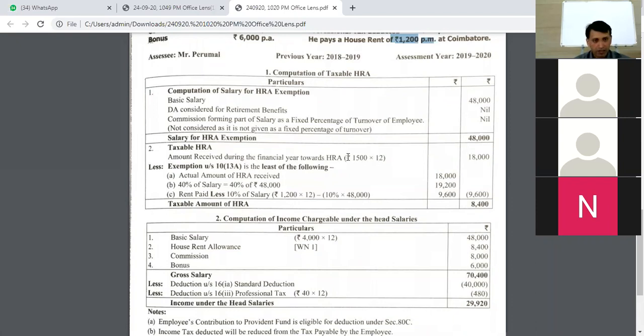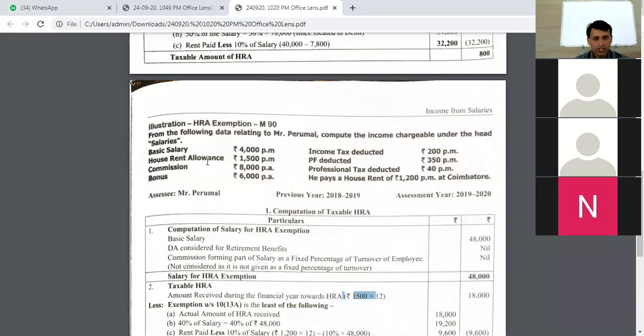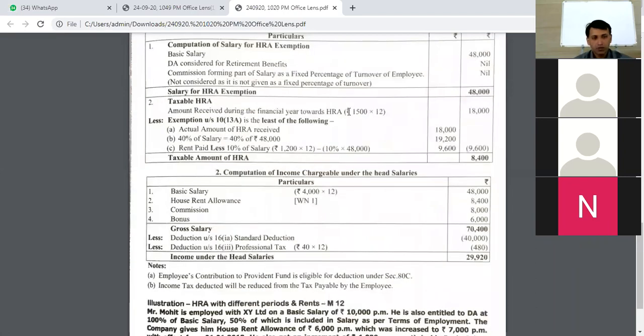From where did I get this 1500 rupees? I got it from here because HRA is mentioned here as 1500 rupees per month. Clear? So I have considered this particular amount 1500 from the data given in the problem, right? So 1500 into 12, I get 18,000 rupees as the first calculation. Next, I have to consider the exemption limits under section 3, subsection 13A.